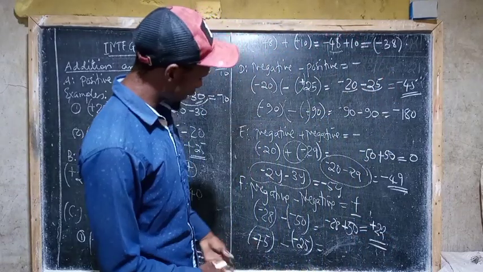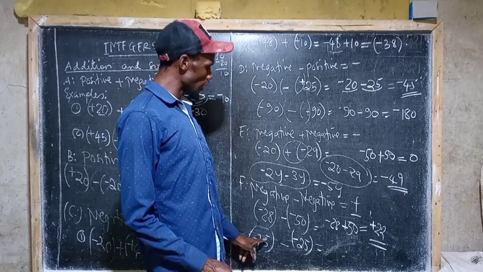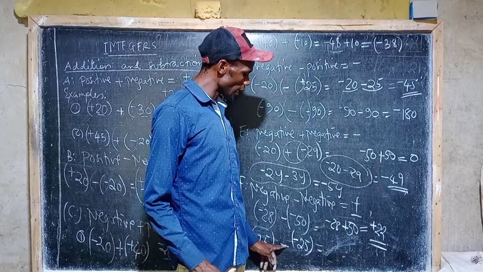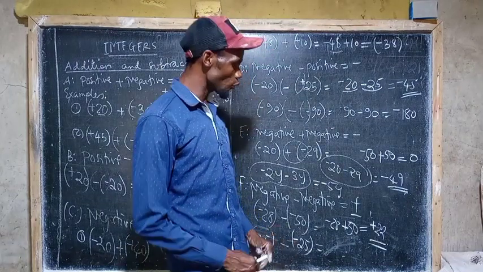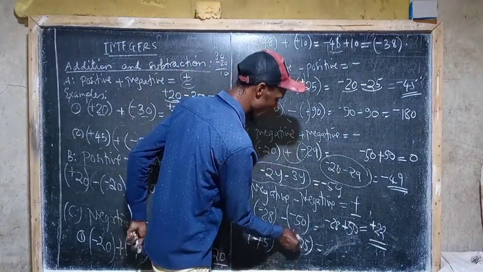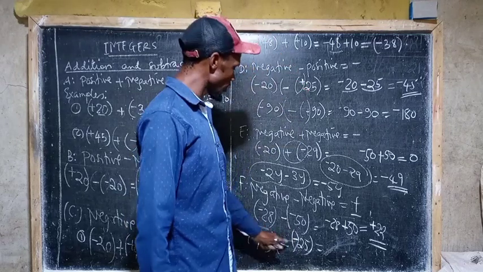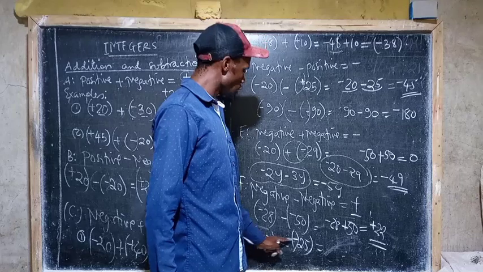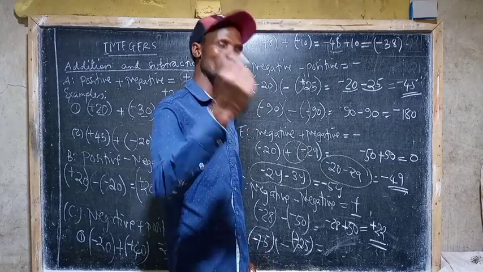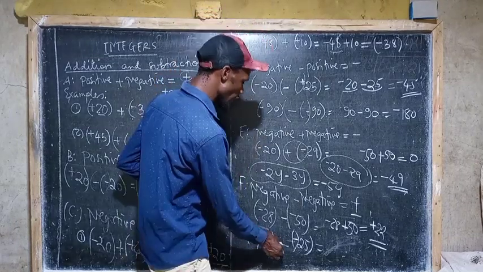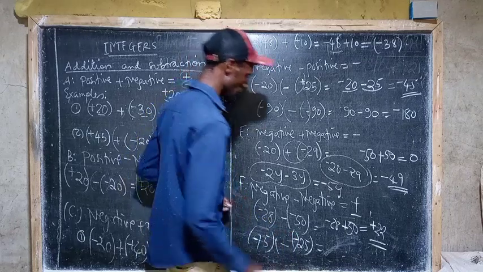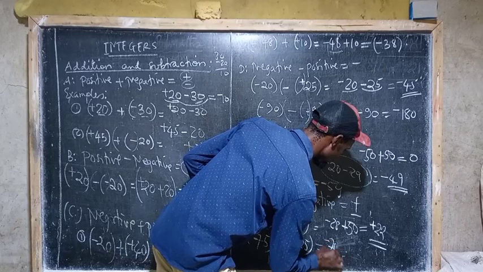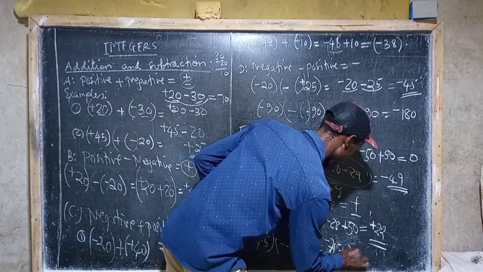But the difference is here. We have negative 75 minus negative 25. We have this negative and this negative, so what we have to do is multiply these two signs between them, because there is no number that intersects them. So we have to multiply so that we remain with one of them. Negative times negative, we get positive. So we have negative 75, then positive 25.